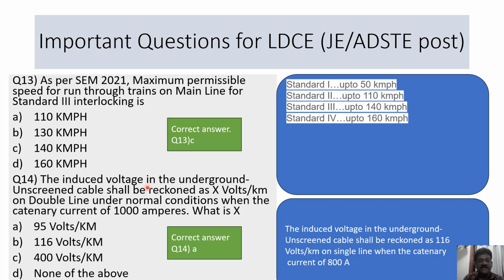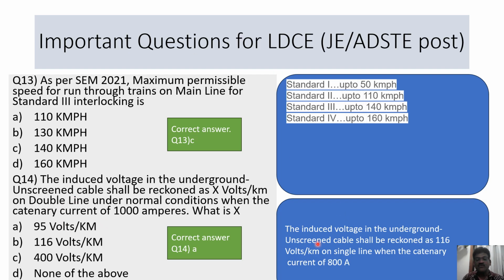Next, question number 14. The induced voltage in underground unscreened cable shall be reckoned as X volts per kilometer on double line under normal conditions when the catenary current is 1000 amps. What is X? The correct answer is 95 volts per kilometer. That is, the induced voltage in an unscreened cable per kilometer is 95 volts per kilometer.